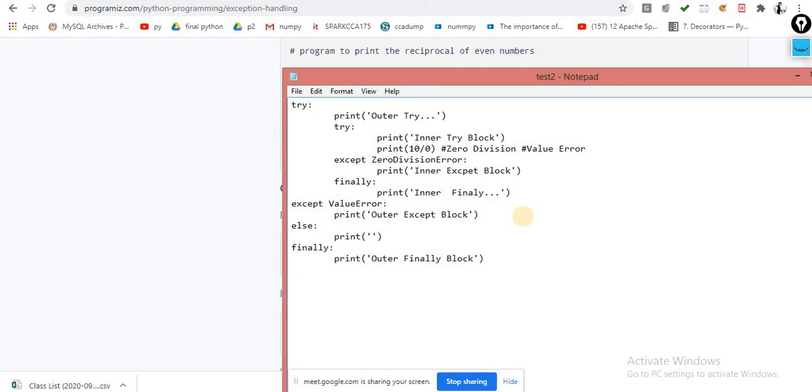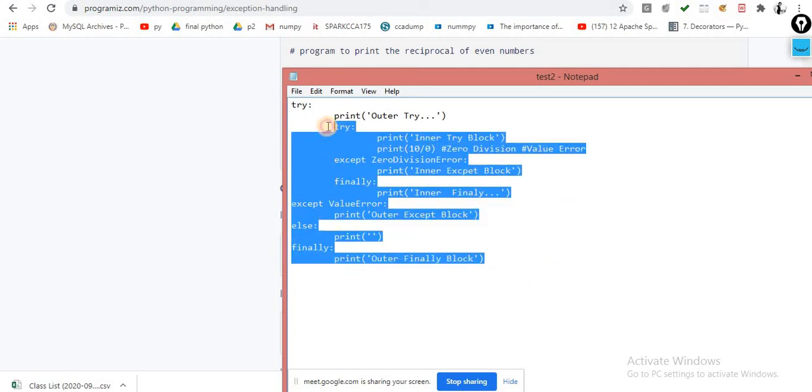Inside Python you can use else with if, with for, with while, and same it can be used with the try statement. And it will always be placed after the except statement, prior to the finally statement but after the except statement. So let me write a very simple code for the same.